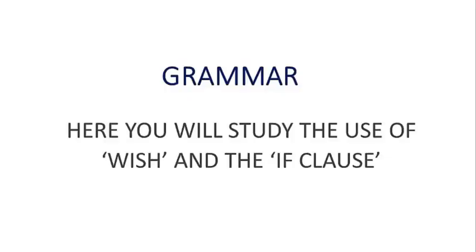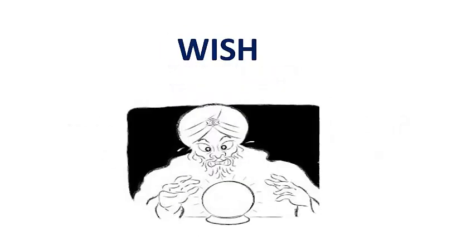Here you will study the use of wish and the if clause in Unit 8. Wish. What do you mean when you say you wish something? When you wish something, you generally wish for the present and the future. For example, you wish for a good job. You wish to wear good clothes. You wish to win a lottery. But when you wish something, you wish with the past tense of the verb.